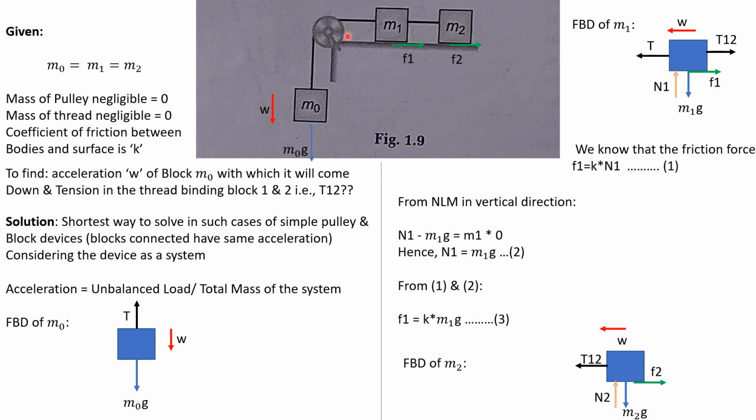So we will make the free body diagram of m0 first. Okay. We assume that in this thread the tension is T. This is T. This one is your m0 block. Okay. It is coming down with w. This is the external force m0 g which is acting on it.